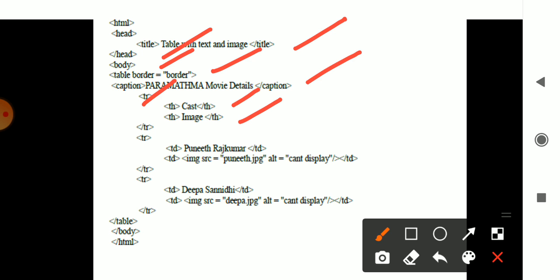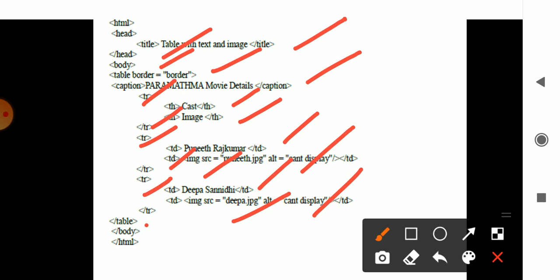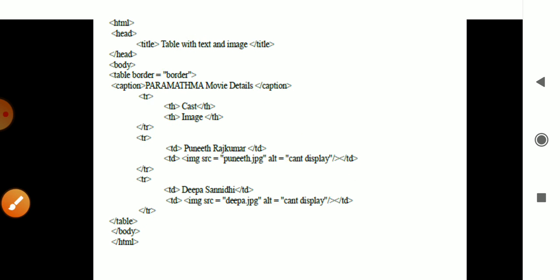Okay, tr stands for row, th stands for column. So row closed. Once again another row, Punit Rajkumar, and the image is considered. Otherwise, if it is not present, it will say can't display. Row closed. Then once again another row opens. In that, Deepa Sannidhi, one of the actors, and her image is presented. If not, it will display cannot display. Table close, body close, HTML close.